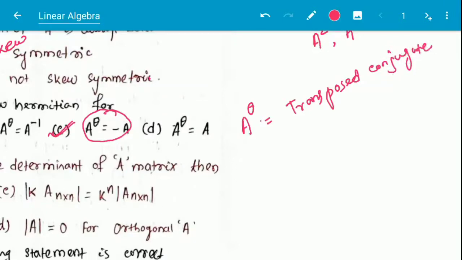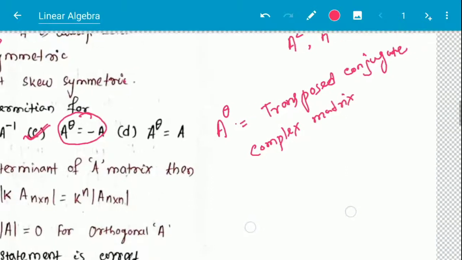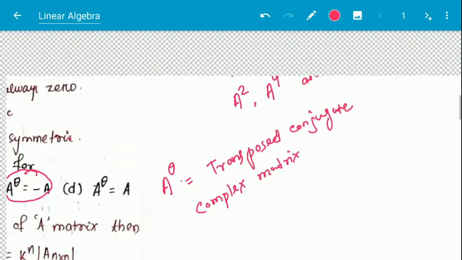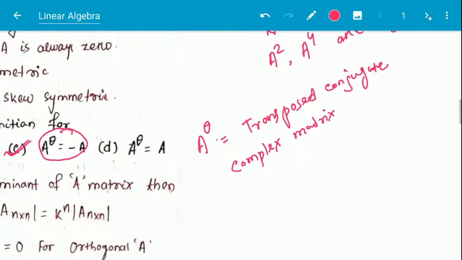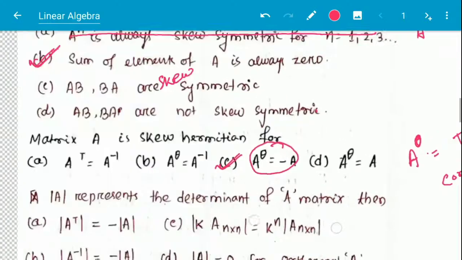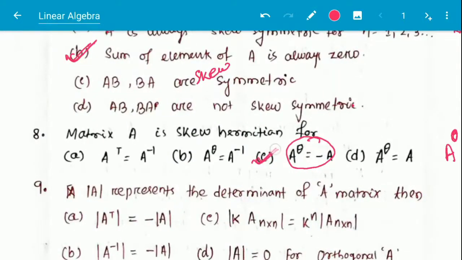Transposed conjugate. That means for complex matrices, the matrix which has elements that are complex values, if the complex values are conjugated and then transposed, this will be the A theta. So this is the option for skew Hermitian, just analogous to skew symmetry.